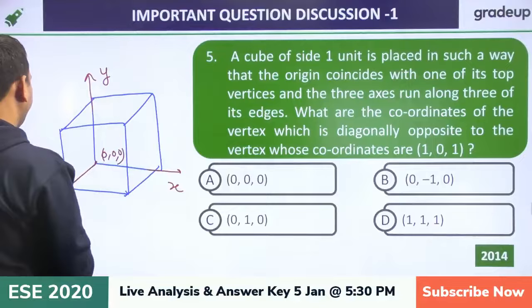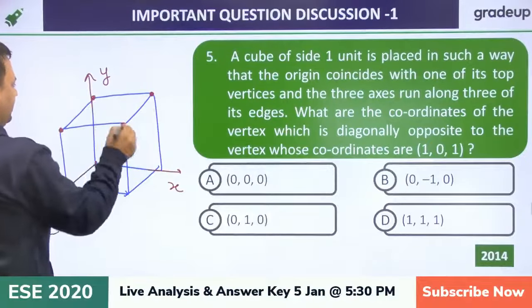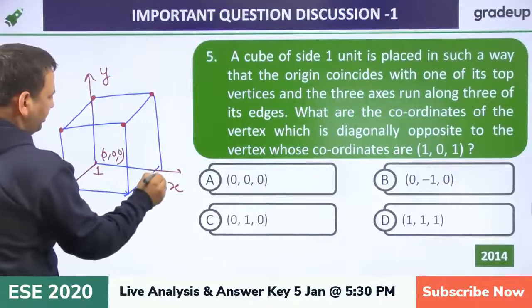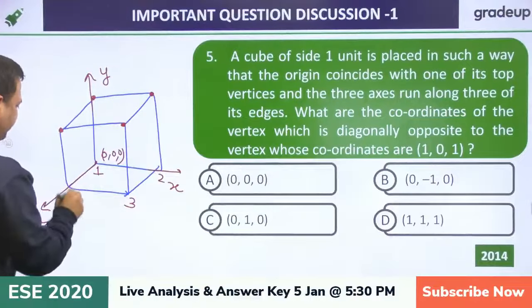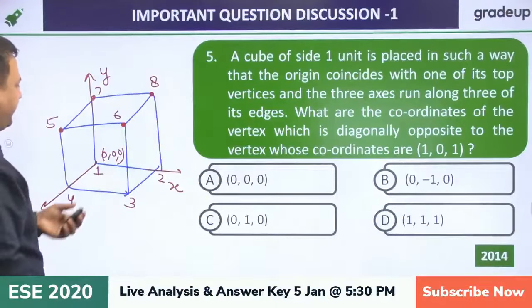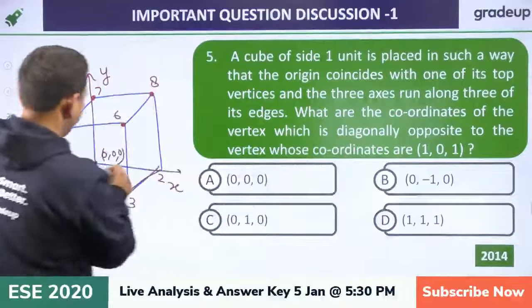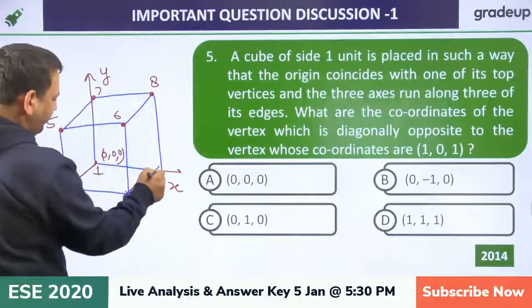Now diagonally opposite means, this I am saying 1, 2, 3, 4, then 5, 6, 7, 8. If we talk about 1, 0, 1, then 1 means you are going right along the x-axis, then the y-axis.